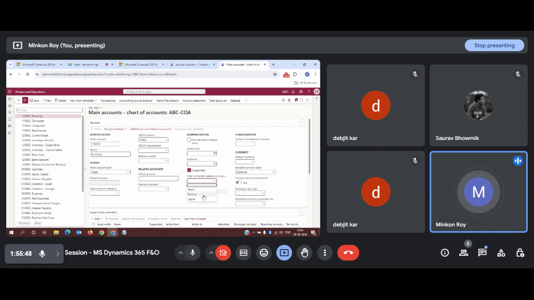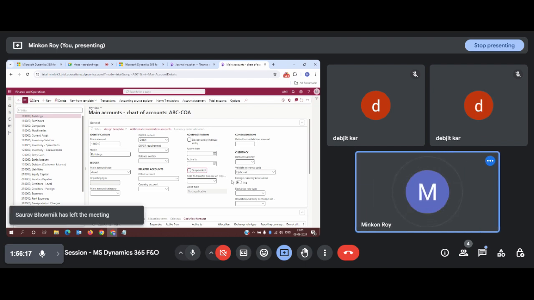So where do you want to transfer those balances, whether you need to shift it to the capital account or to the balance account. Okay, so once you select that, you need to mention that account number here, so that the balance gets transferred automatically after performing the suspend operation for this particular main account. Okay. For the time being, I won't be doing all those transactions, so I will not be using this feature.